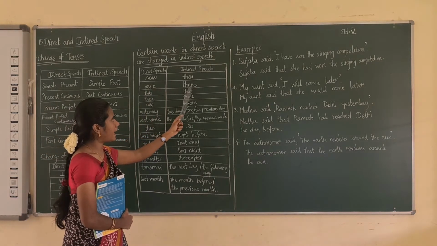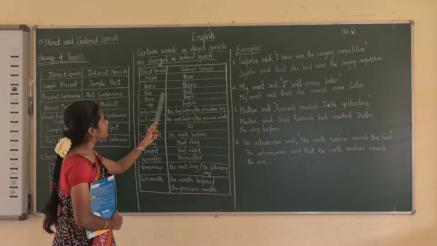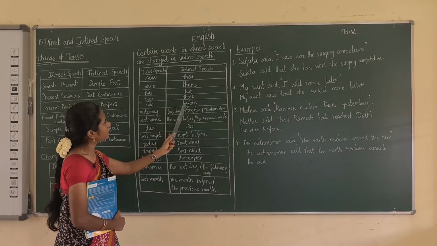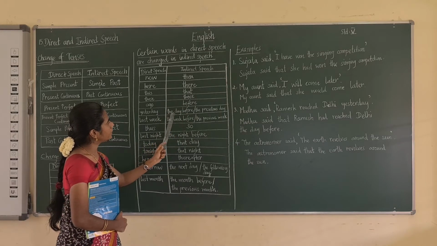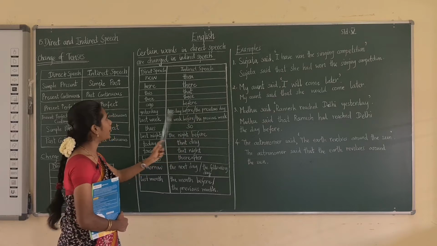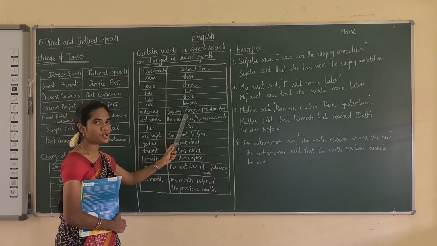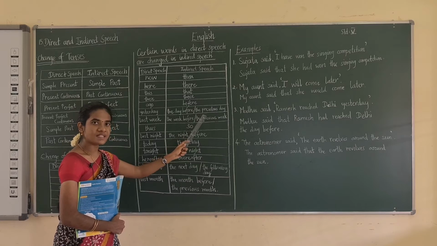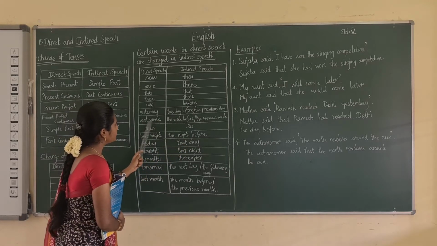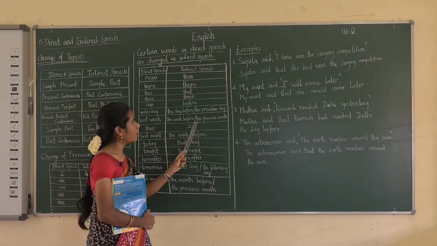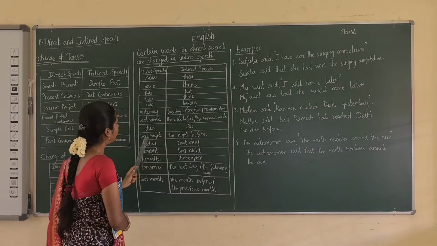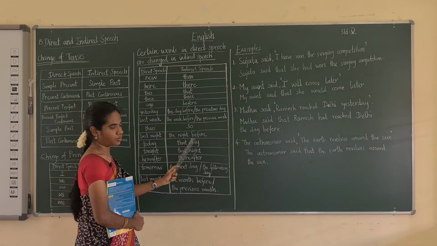Here, there; this, that; these, those; ago, before; yesterday, the day before, or we can write the previous day. Any one term you can write. For yesterday you can write day before, or otherwise the previous day also you can write. Both mean the same. Then last week, the week before, or the previous week. Thus, so; last night, the night before.